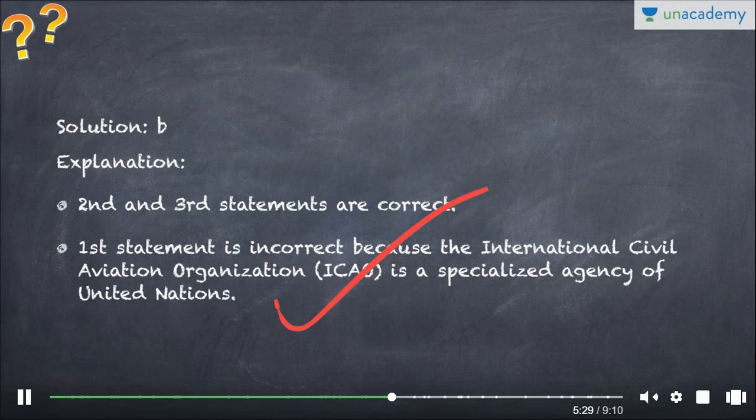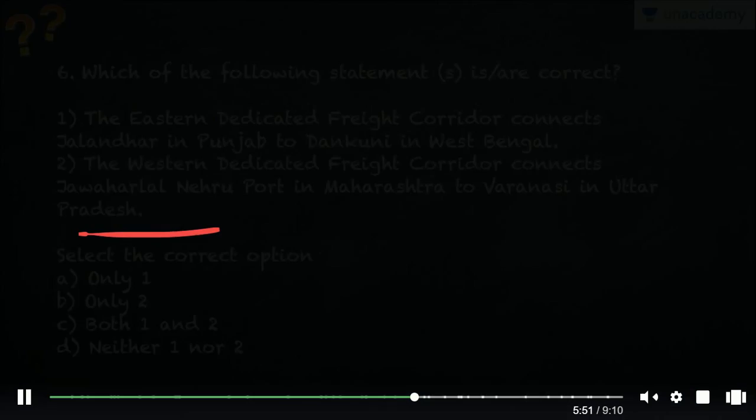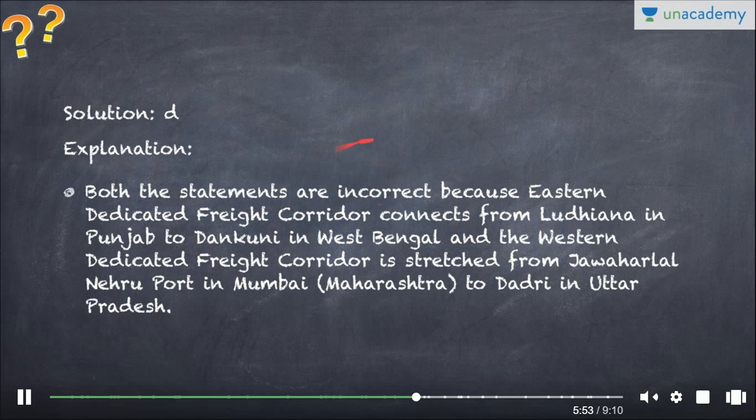Now this is again a very important question for your prelims as well as mains. Which of the following statements are correct? Eastern dedicated freight corridor connects Jalandhar in Punjab to Dankuni in West Bengal. Western dedicated freight corridor connects Jawaharlal Nehru Port in Maharashtra to Varanasi in Uttar Pradesh. So either both are correct or both are not correct or one is correct. So answer is D. Both the statements are incorrect.